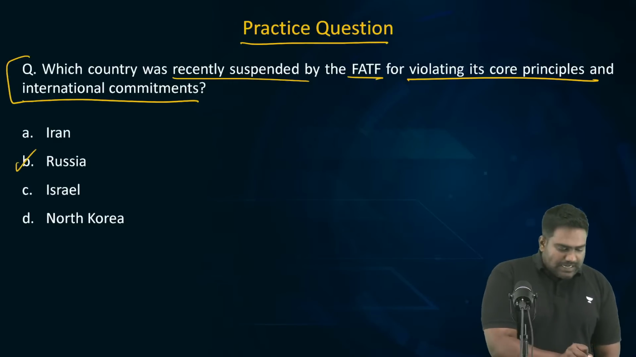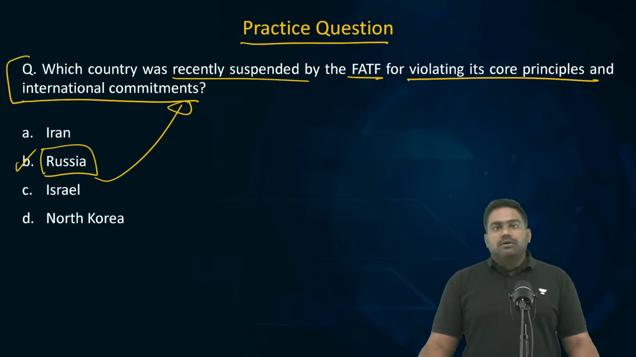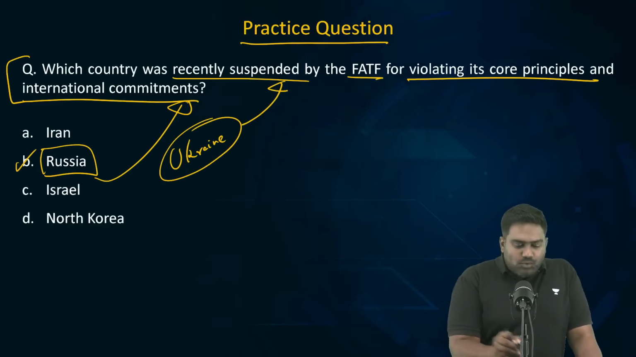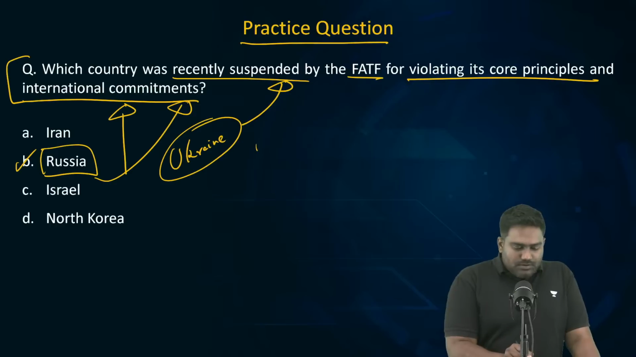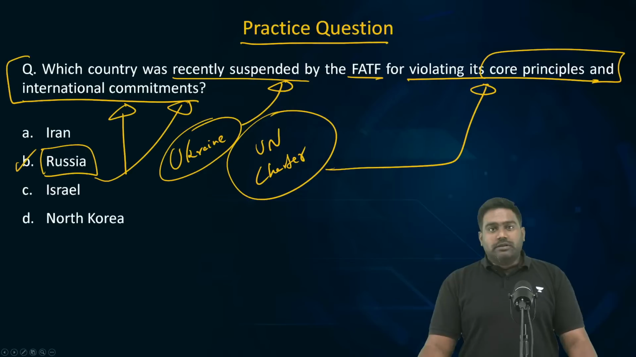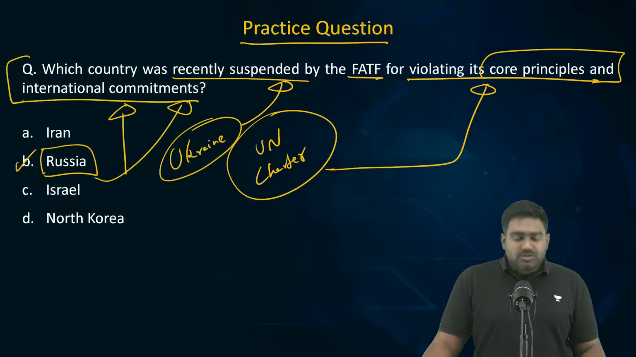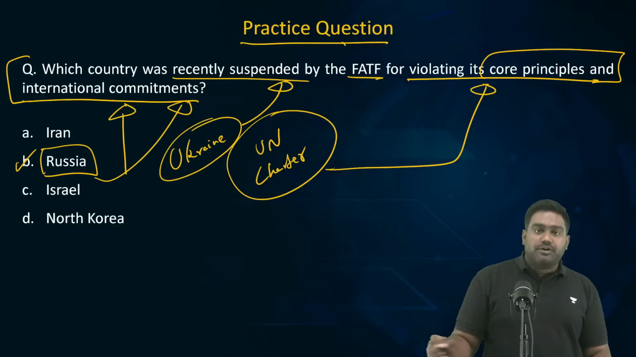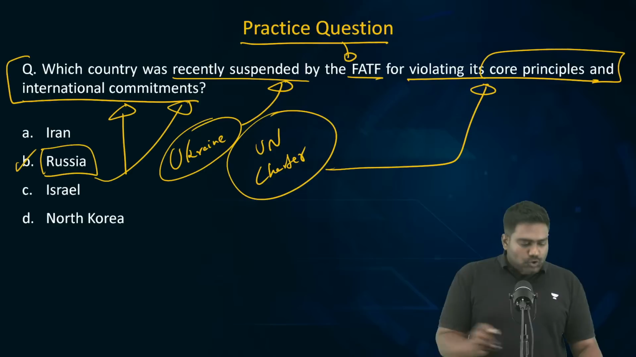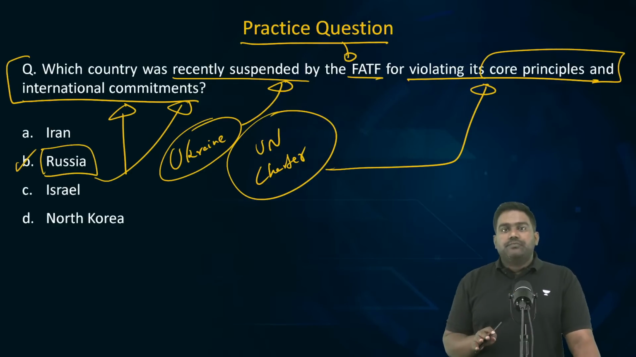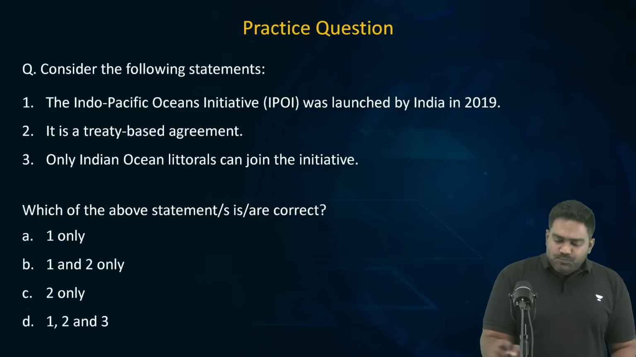Very good. Correct answer is Russia. Following Russia's invasion of Ukraine, since Russia was in violation of the principles of the UN Charter, Russia had broken its international commitments. It had violated the sovereignty of another UN member state, compromised the territorial integrity of another nation. So, on these grounds, FATF suspended Russia. Please make a note of this. So, Iran, North Korea, Myanmar have been blacklisted. Russia has been suspended. Is that clear? Now, let's move on to the next topic.